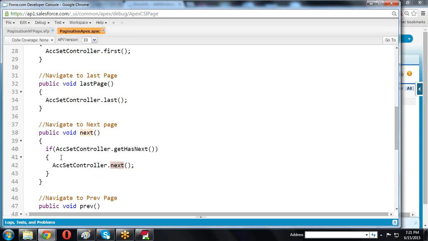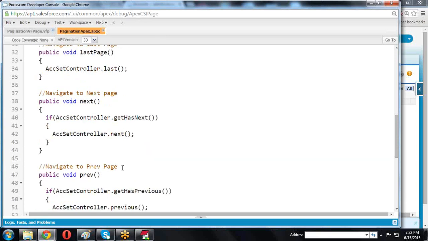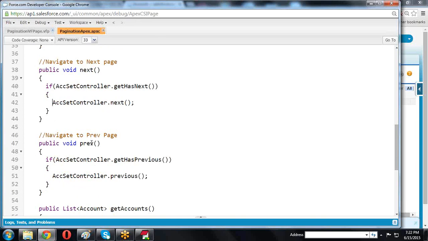Before calling this next method, we first check apex pages standard set controller dot get has next, to see whether a next page is available or not. If the next page is available, only then do we call the next method. If it is not available, it cannot call this method. Similarly, prev is my own method name, so I call the get has previous method. If the previous page is there, only then do I call the previous method. If there is no previous page, we do not call any previous method.